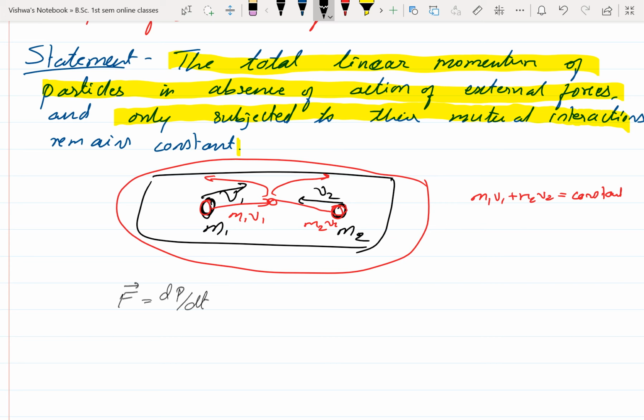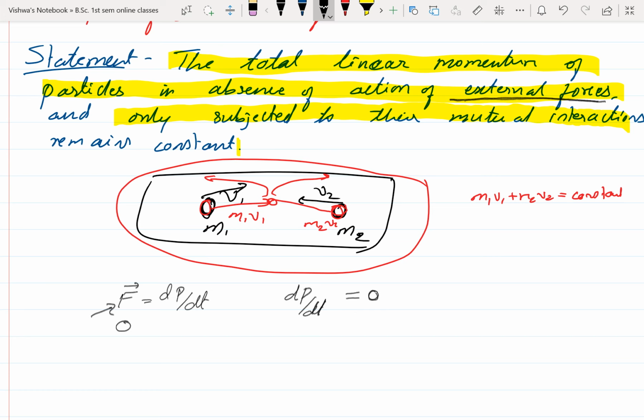Now I define this statement as: in absence of external force, there is no external force, so that term F becomes 0. That means dp by dt, the rate of change of momentum, is equal to 0.